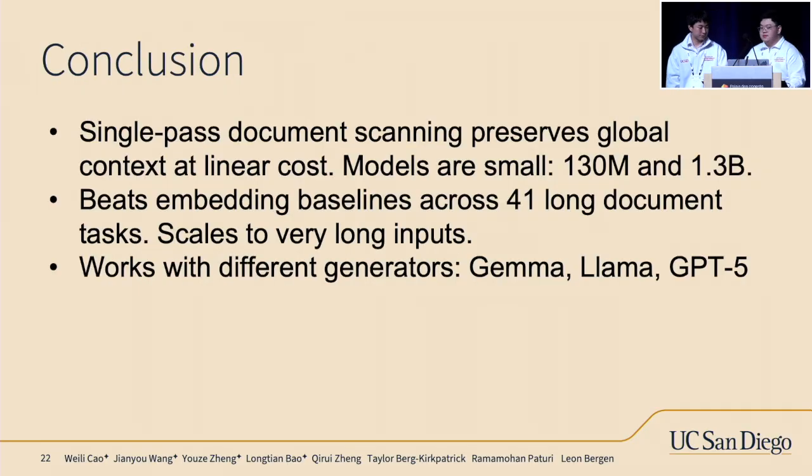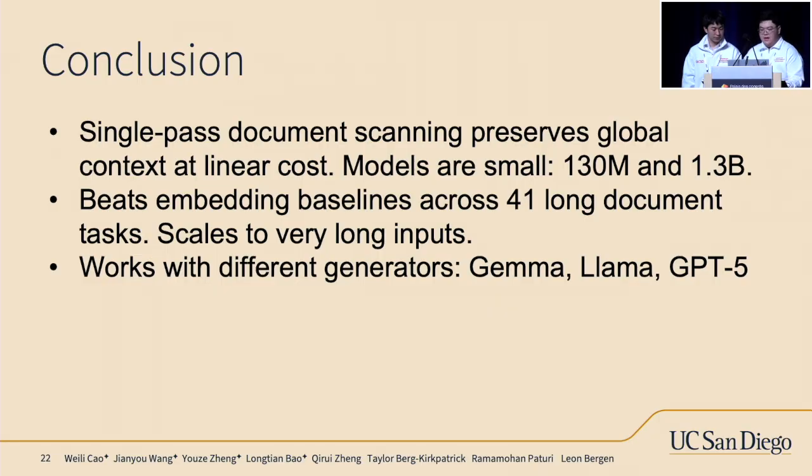And to summarize, our single-pass document scanning approach preserves global context at linear cost, and our SP scanner models are small, with sizes of 130 million parameters and 1.3 billion parameters. Our approach also beats embedding models across 41 long document tasks, and despite being trained on documents up to 10,000 tokens, our SP scanner could generalize to very long inputs way beyond its training documents.